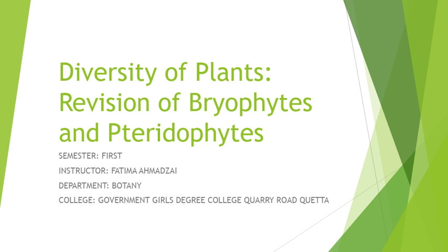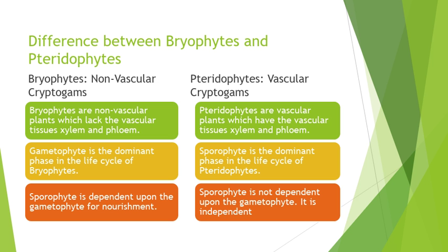Today we are going to have a revision session of Bryophytes and Pteridophytes. Difference between bryophytes and pteridophytes. Bryophytes are non-vascular cryptogams. Non-vascular means they lack the vascular tissues, xylem and phloem. Cryptogam is the subkingdom of kingdom Plantae. It consists of plants which lack seeds and reproduce by spores. Pteridophytes are vascular cryptogams. Vascular means that they consist of the vascular tissues, that is xylem and phloem.